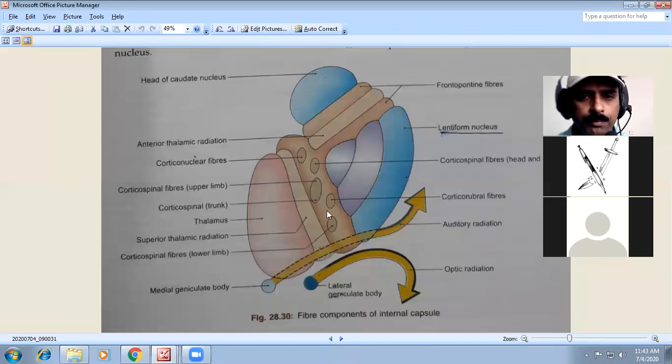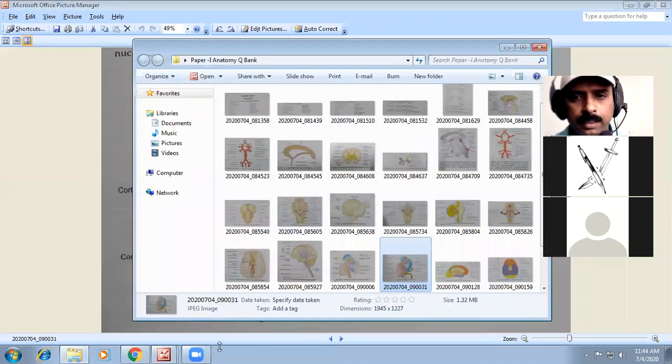All of these are present here, and you have to remember them. The medial geniculate body and auditory radiation you also have to remember. The lentiform nucleus is very important. And you have to remember the frontopontine fibers and the head of the caudate nucleus. This is all about the internal capsule.